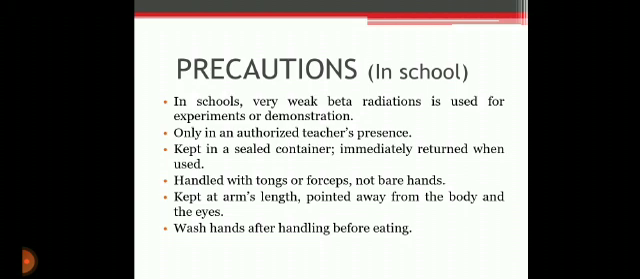As a result, these particles can travel a few feet in the air and can penetrate skin. A thin sheet of metal or plastic or a block of wood can stop beta particles. In school, very weak beta radiation is used for experiments or demonstrations, only in an authorized teacher's presence, kept in a sealed container, immediately returned when used, handled with tongs or forceps, not bare hands, kept at arm's length, pointed away from the body and the eyes, and hands washed after handling before eating.